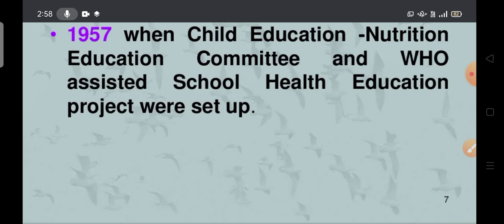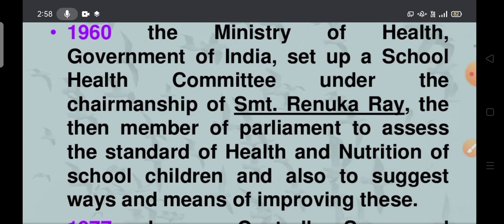In 1957, the Child Education Nutrition Education Committee and the WHO Assisted School Health Education Project were set up. Next, in 1960, the Ministry of Health, Government of India set up a School Health Committee under the chairmanship of Srimati Renuka Rai, then a member of parliament, to assess the standard of health and nutrition of school children and to suggest ways and means of improving these.